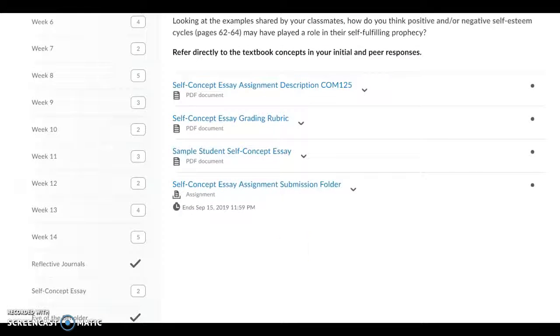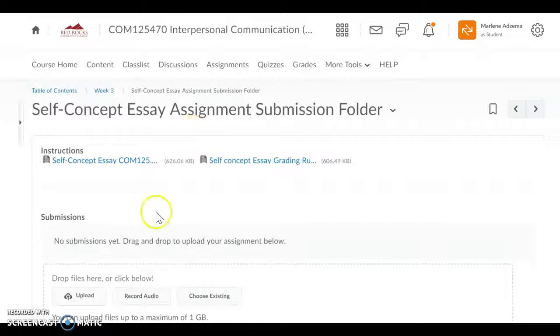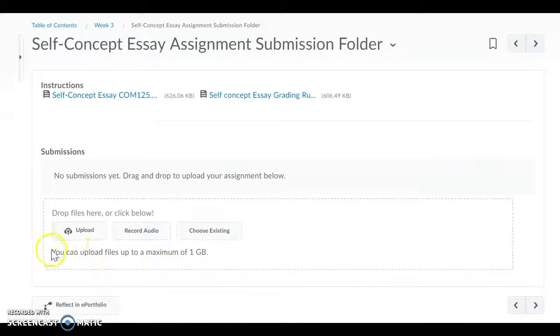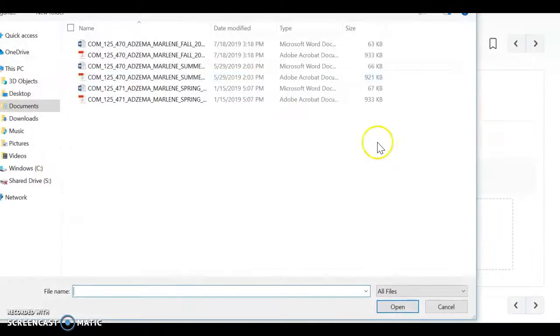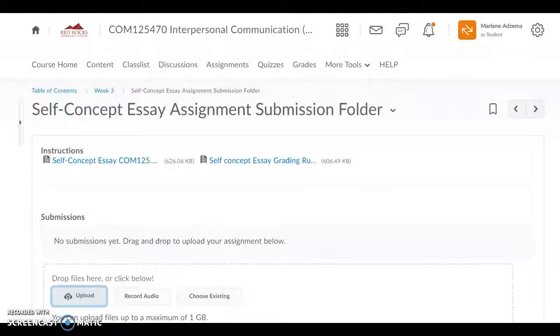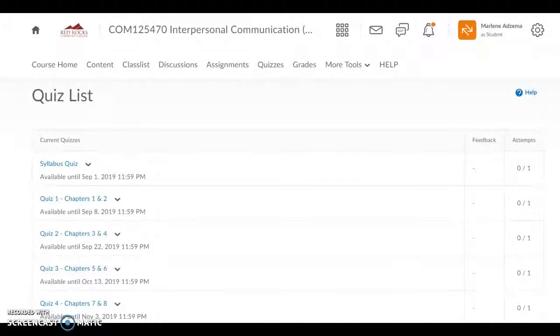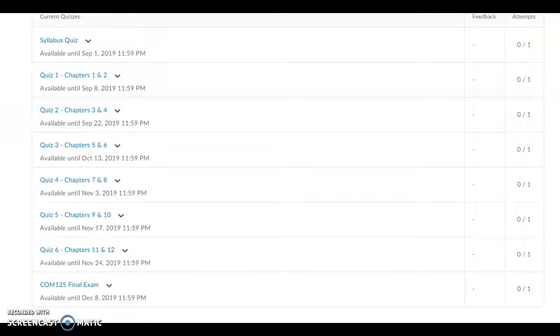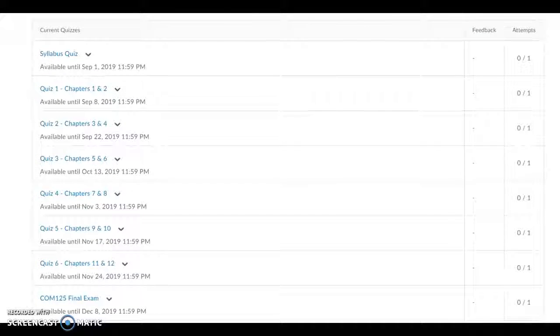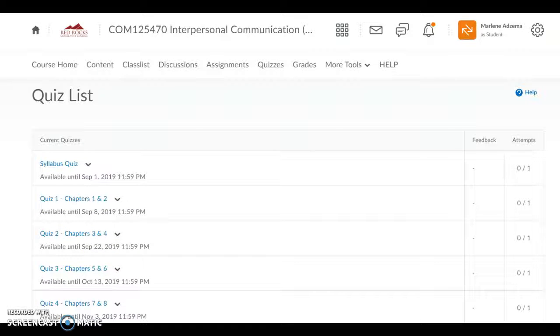And you can see here, if you go back to content, if you have an assignment due, you'll see the link here. So that's the same assignment here. All that's doing is linking you back to that same folder, and you can just submit it here. So 2 ways to submit it. It ends up in the same place though. So that's that. Next is the link to the quizzes. And again, the quizzes are linked in the weekly module content, but they're also located here. Quizzes are open until the due date. You have one opportunity to complete each quiz as well as the final, and there are quiz reviews and a final exam review on the content page.